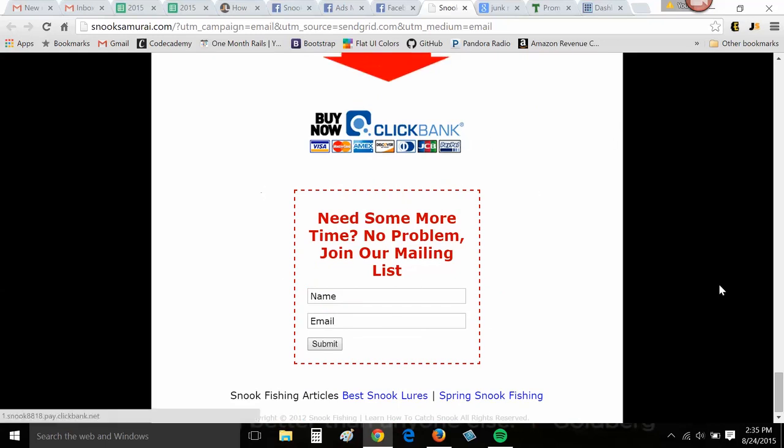So this is a good page. It could be modified a bit, but it is getting the point across of what you're trying to sell. Learn how to catch snookfish. So this is fine. Let's focus on the Facebook ad itself.